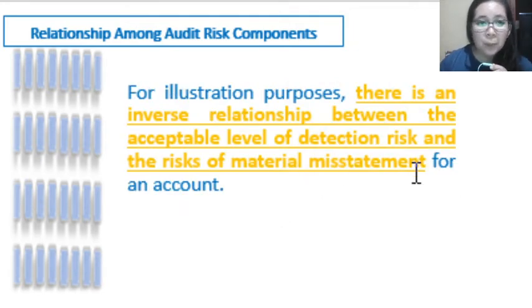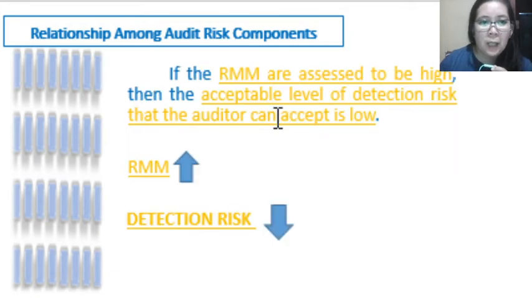Okay, for illustration purposes, there is an inverse relationship between the acceptable level of detection risk and risk of material misstatement for an account. So why is that so? If the risk of material misstatement is assessed to be high, the detection risk should be low. What is the meaning of this? Meaning, based on the assessment of the auditor, the control and inherent risk in the entity is high.